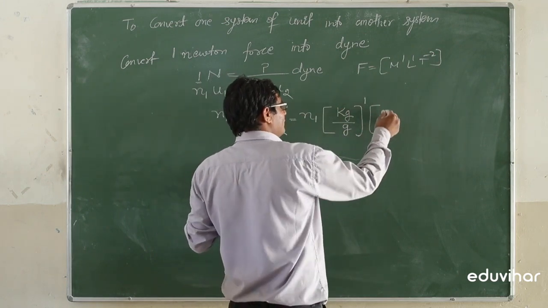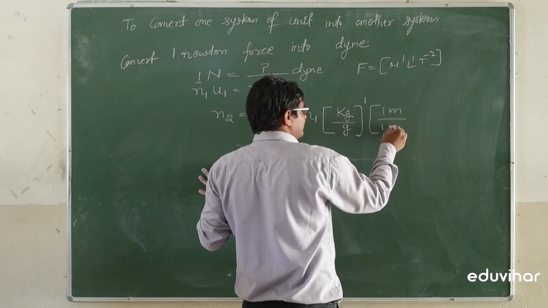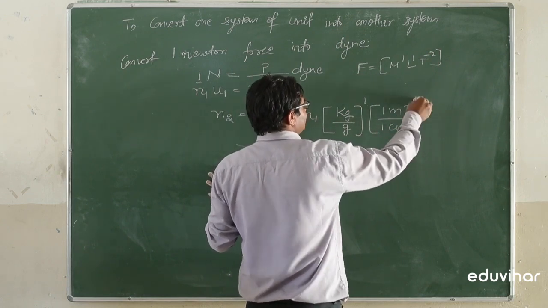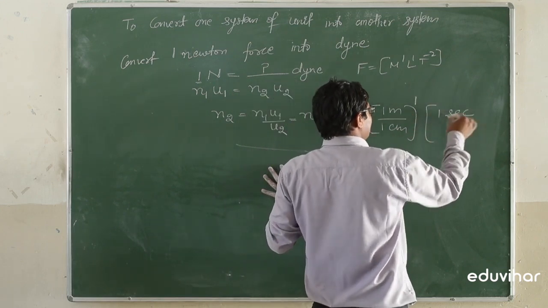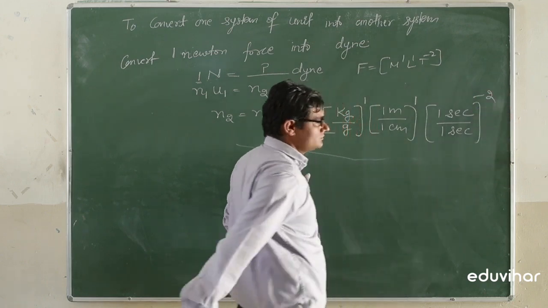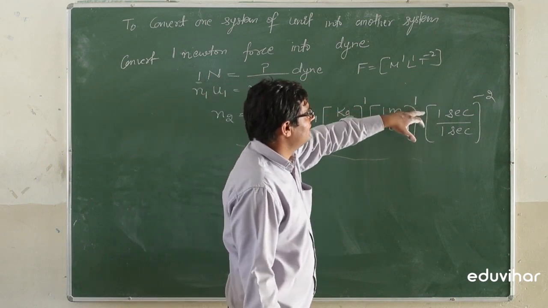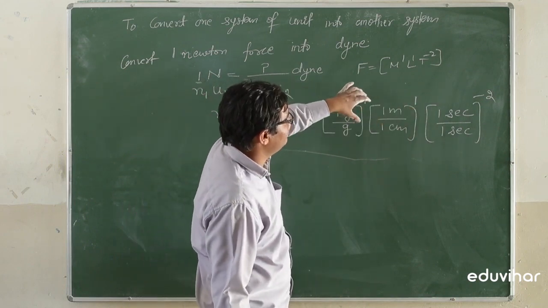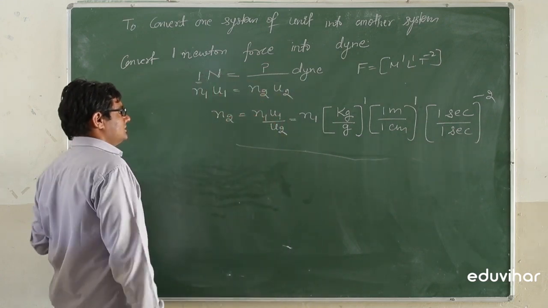There is a power of 1 for the length, that is 1 centimeter, and power is 1. Second remains the same for both systems, so 1 second, that is power is minus 2. So there is a use of dimensions. If we know dimensions, then we will find the powers of these physical quantities.